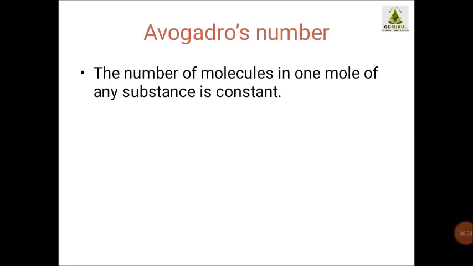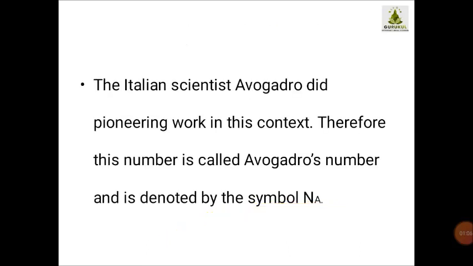Now the number of molecules in 1 mole of any substance is constant. Yesterday we studied the concept of mole, so now you should know that the number of molecules in 1 mole of any substance is always constant, meaning it is the same. Whichever substance you take, the number of molecules is always the same. The Italian scientist Avogadro did pioneering work in this context.